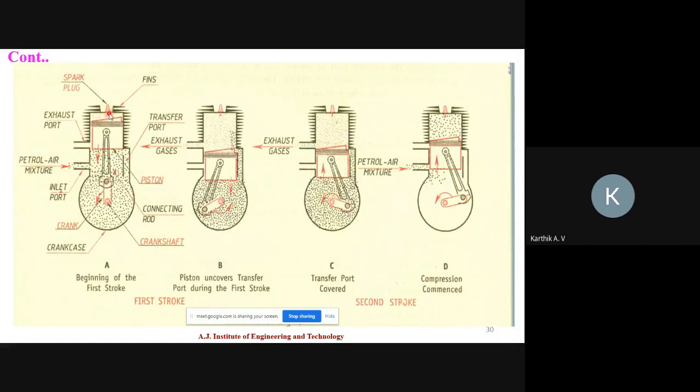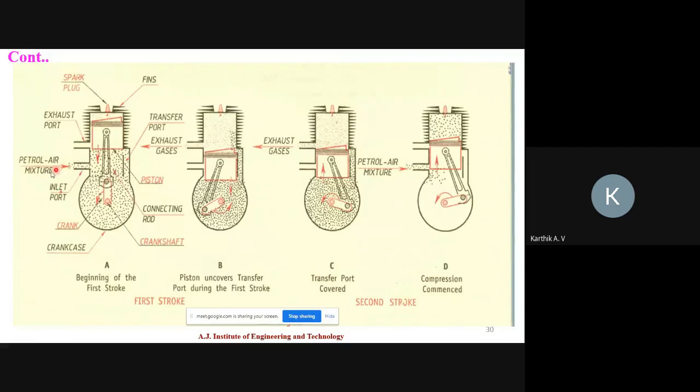At the same time, spark will be produced, so burning will take place. The high pressurized air plus fuel mixture will burn, so it will produce heat energy, which is equal to thermal energy. Because of that thermal energy, the piston is moving from top dead center to bottom dead center.